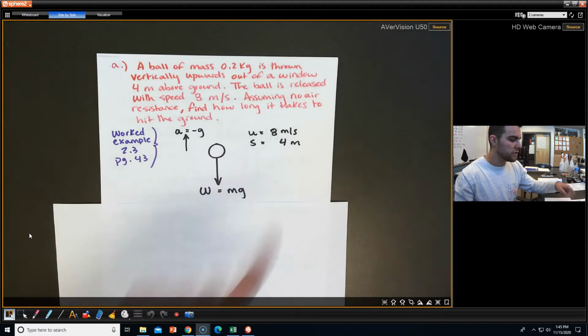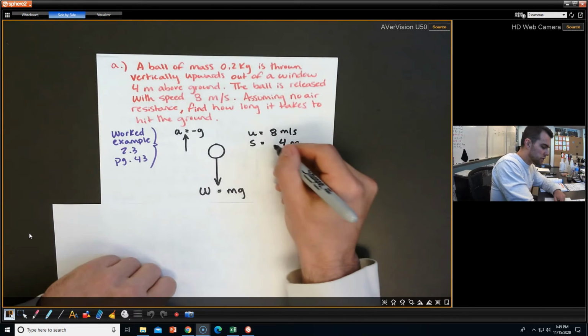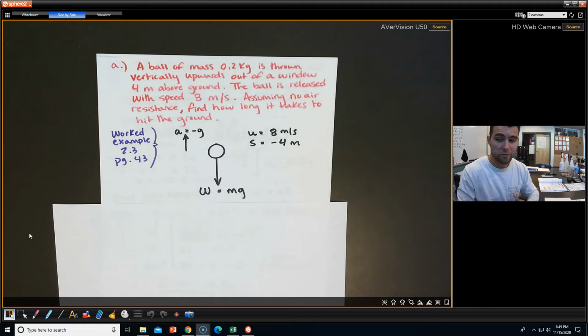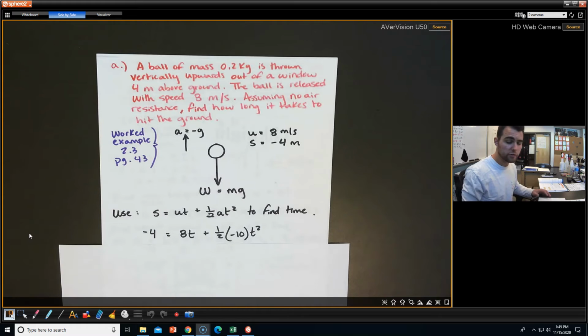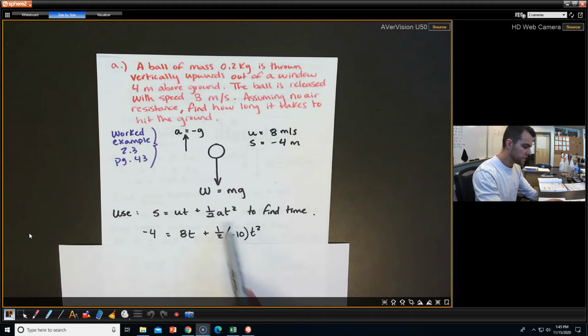We also know that u is equal to 8 meters per second, but the ball's released 4 meters above the ground. And so what we're actually going to do is assume that the displacement is -4, because we're going to measure it from the top going down, and so we want that to be a negative displacement. Okay, so we're going to use this equation to find the time, because we have u, we have s, and we have a, because it's -g. So we're going to plug those values in. So a is -g right there, the -10.